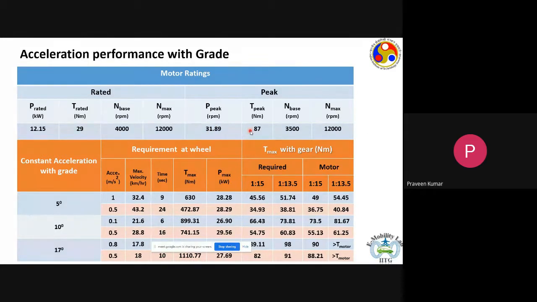So now we also have to see the power and torque requirements when we go on a grade, when we are climbing a grade. When we negotiate a grade, there are two conditions that we have to pay attention to. One is negotiating a grade at a constant acceleration, and the second is negotiating a grade at constant speed. And both the conditions can happen.